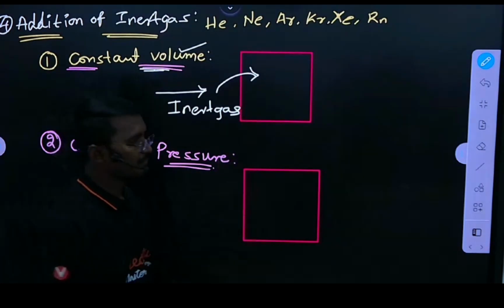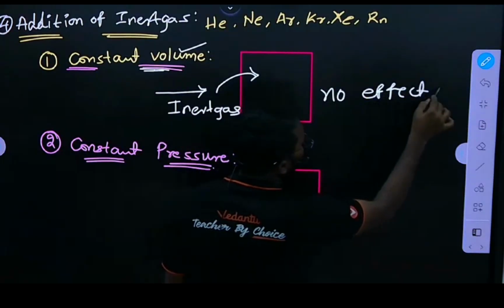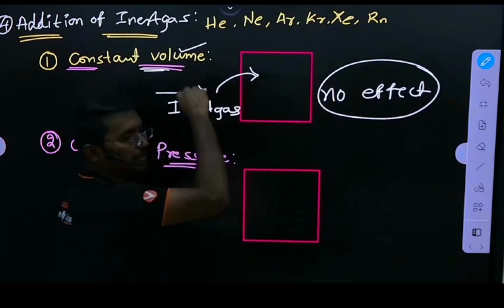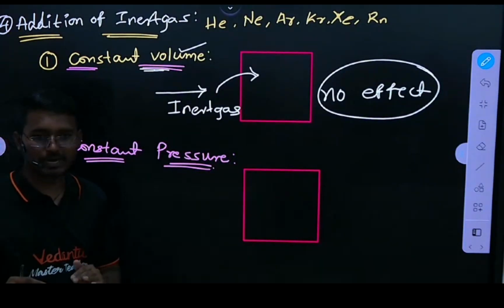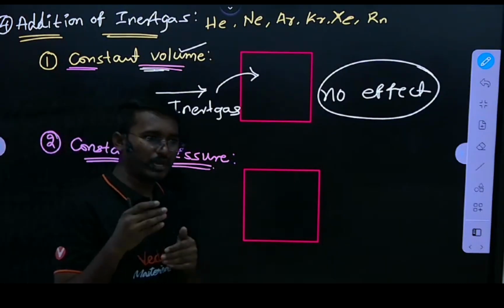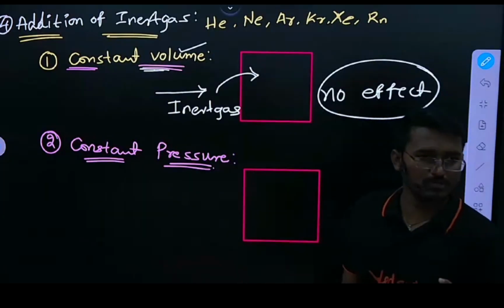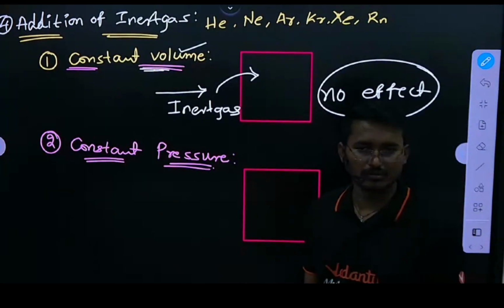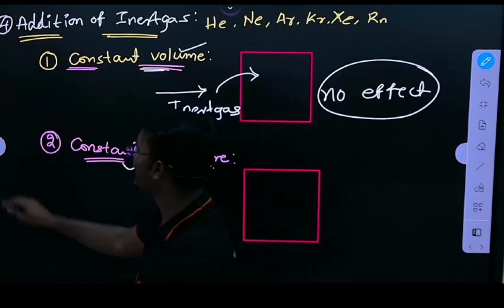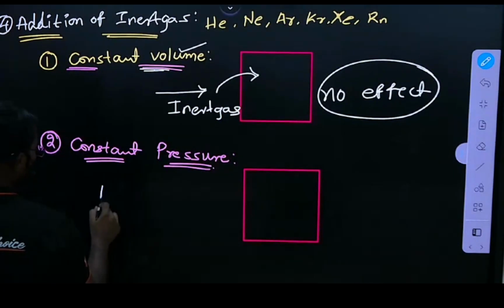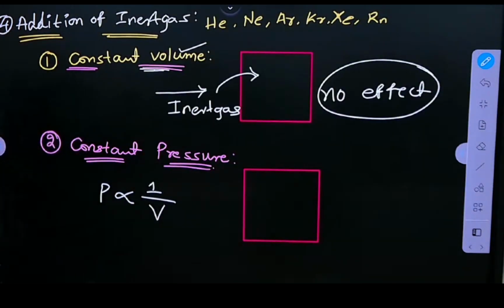Clear? There is no effect or change in the case of constant volume. At constant volume, if we add inert gas to the system, no such effect is observed. Clear? Whenever we discuss constant pressure, tell me, what is the relation?